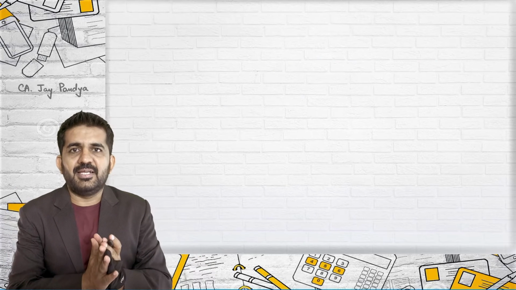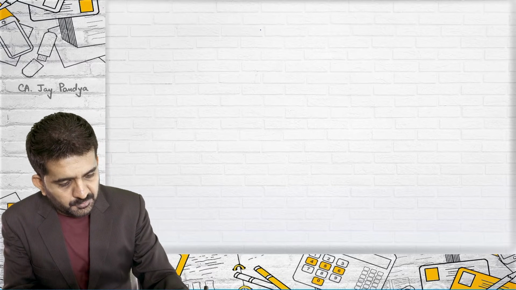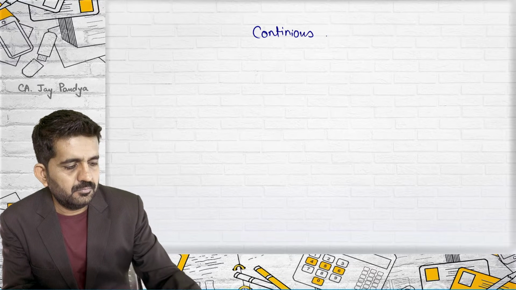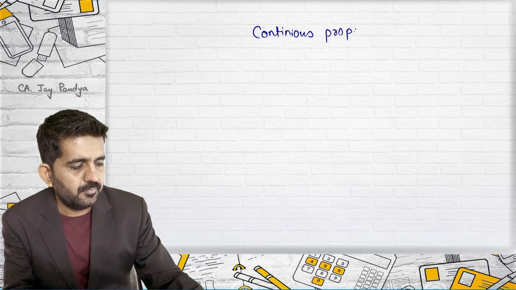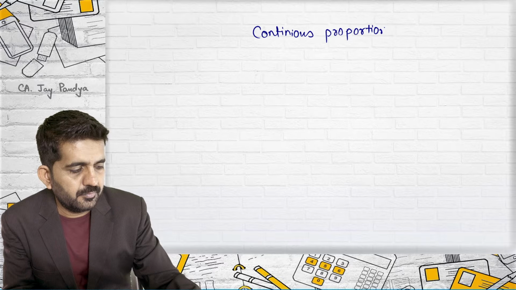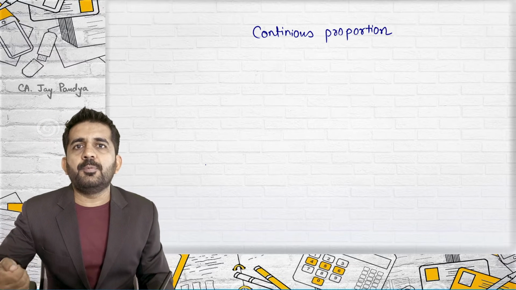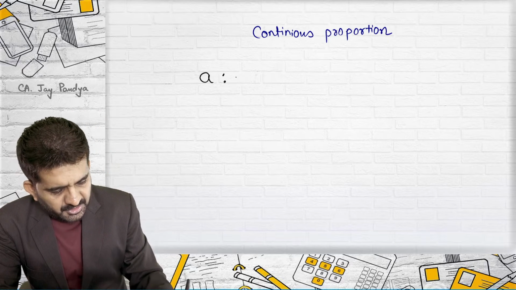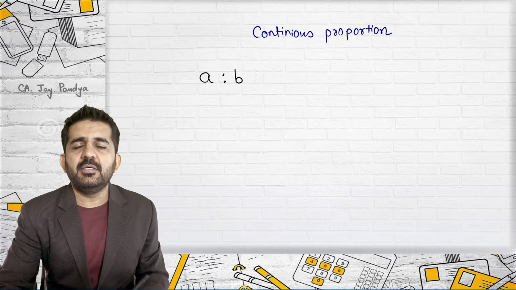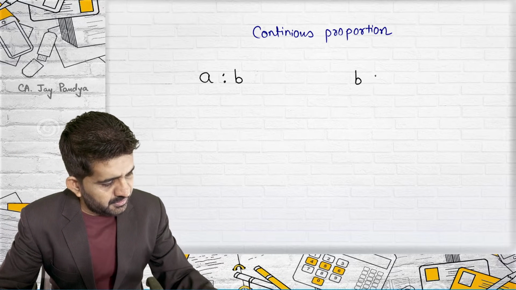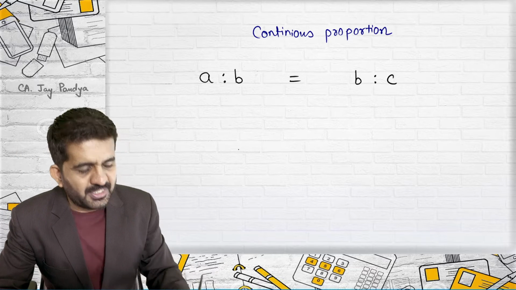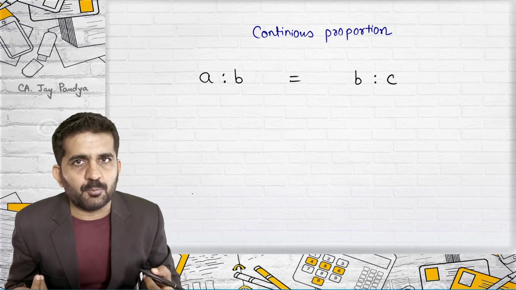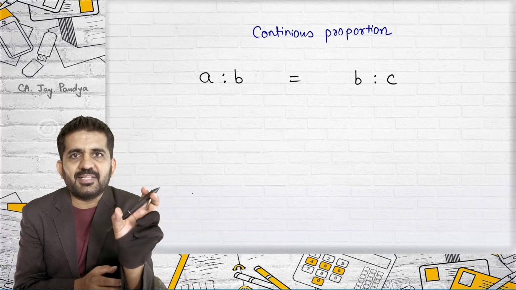Let us understand the next concept, which is continuous proportion. We already know that in proportion two ratios should be equal. Now if two ratios are such that A is to B is equal to B is to C, then these two ratios are in proportion, because in between the two ratios there is an equal to sign.